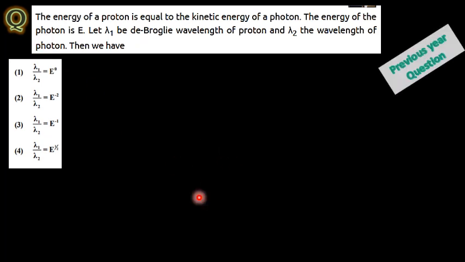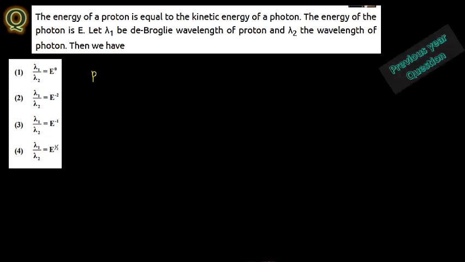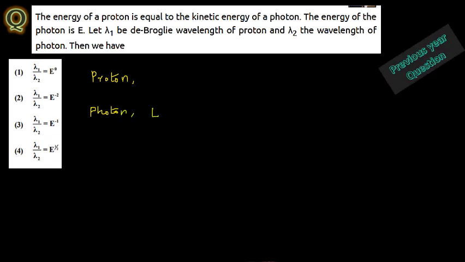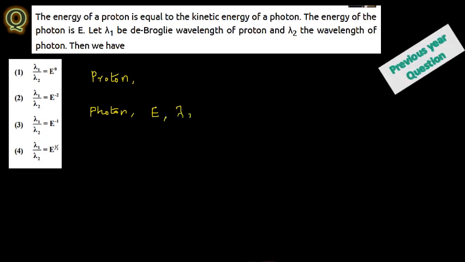First, try to understand the question. First, what I'm going to do here is note two things. One is about the particle, that is the proton. Another one is about the emitted light photon. For the photon, they have given the energy as E, and lambda 2 is the wavelength of the photon.